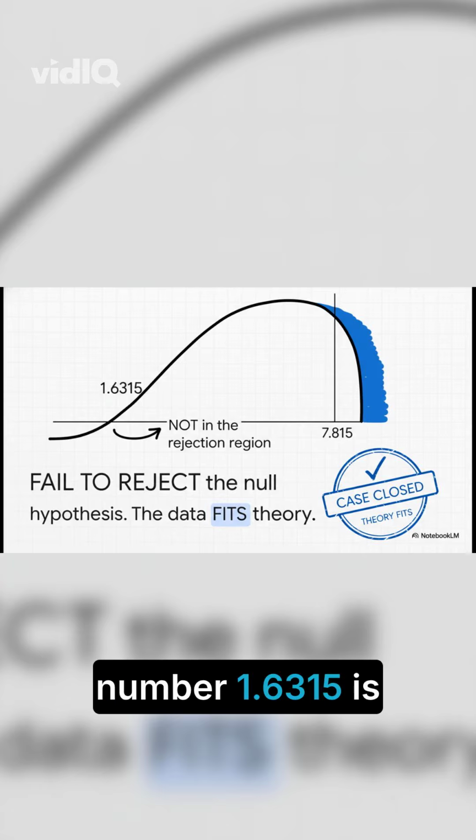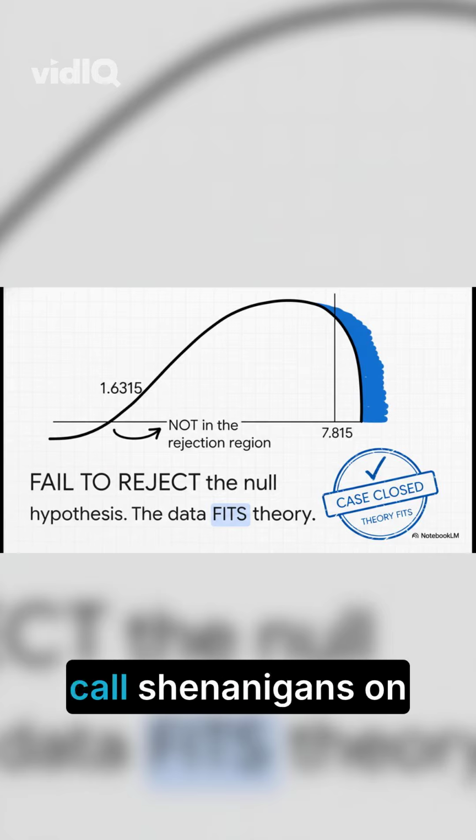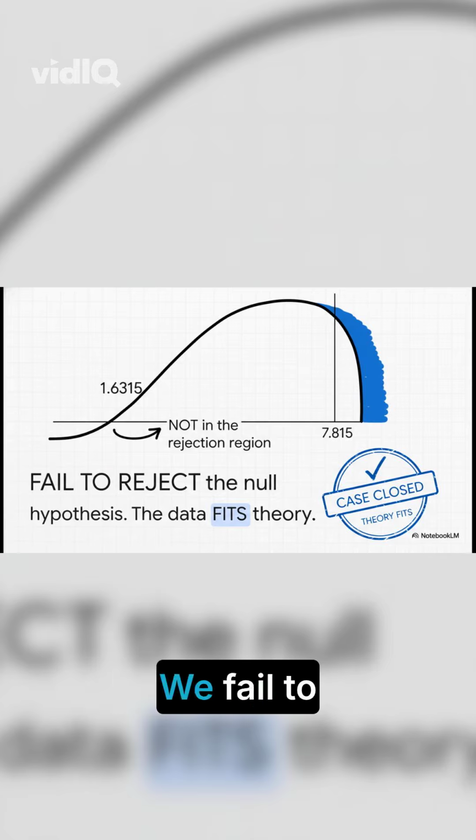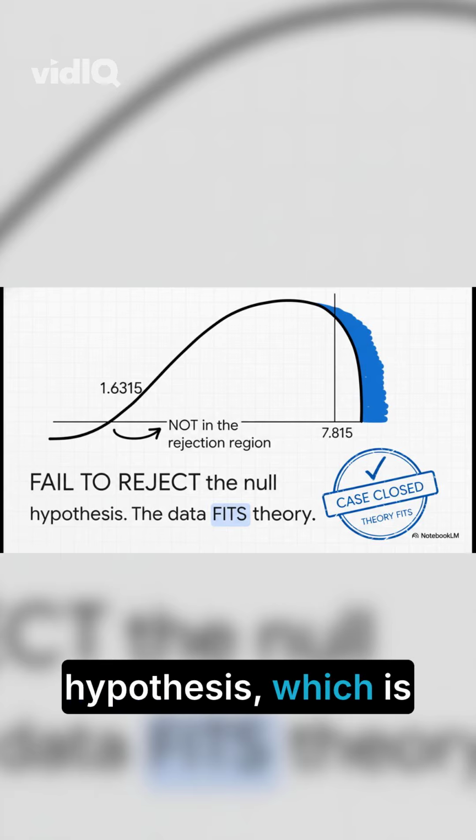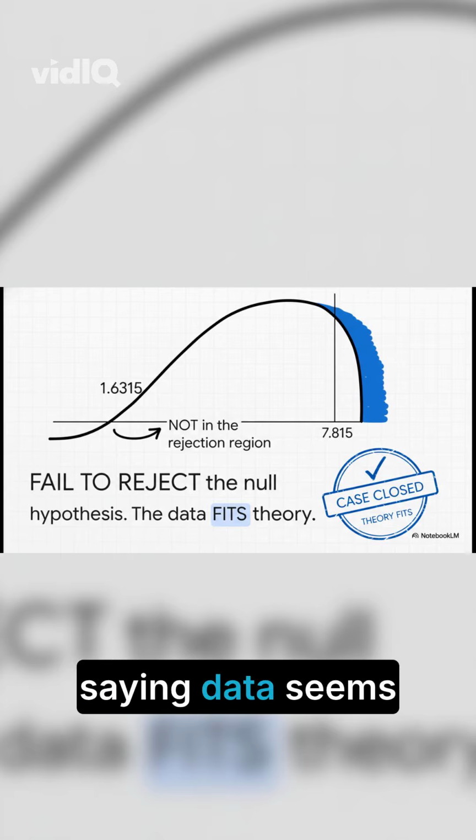Our number, 1.6315, is way smaller than that. It doesn't even come close to crossing the line. This means we don't have enough evidence to call shenanigans on the company's theory. We fail to reject the null hypothesis, which is just the statistician's way of saying the data seems to fit